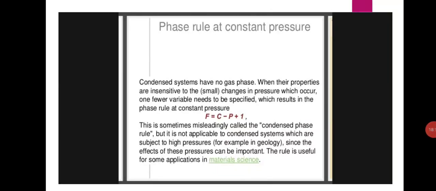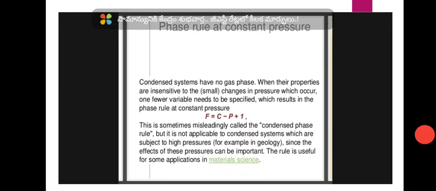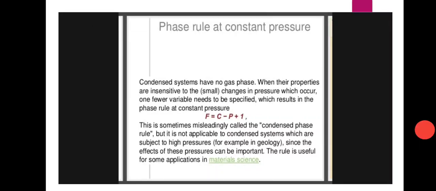Then the phase rule at constant pressure. Condensed systems have no gas phase when their properties are insensitive to the small changes in pressure which occur. One fewer variable needs to be specified, which results in the phase rule at constant pressure. Okay, here the modified phase rule is F = C - P + 1.